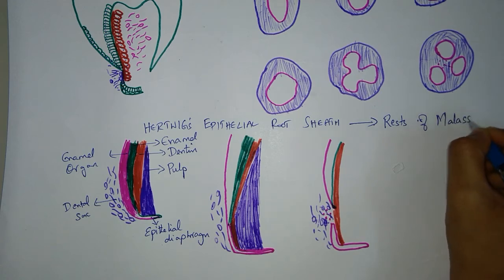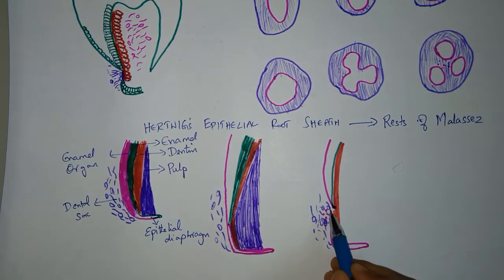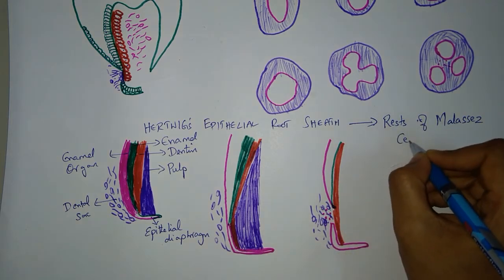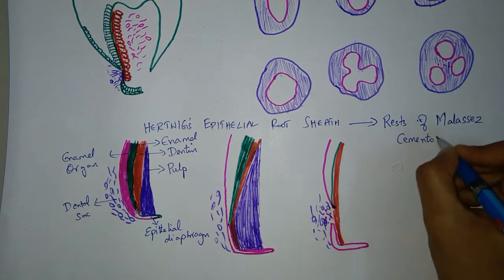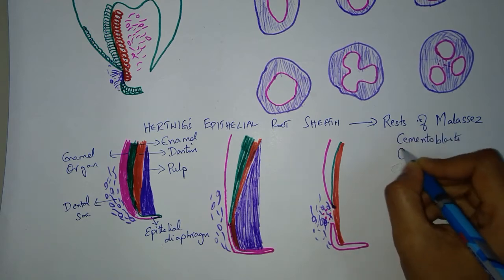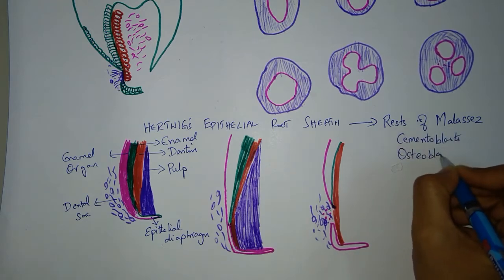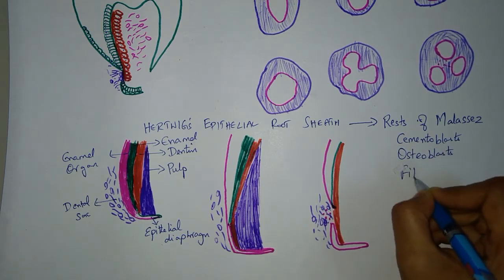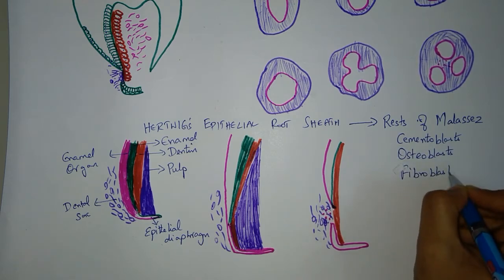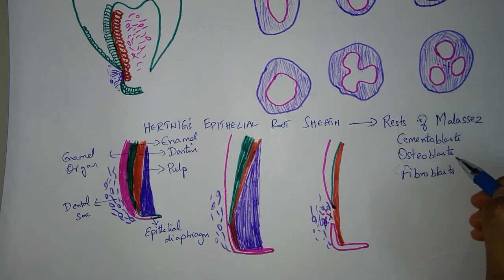Now after the disintegration of this Hertwig's epithelial root sheath, the cells of the dental sac will come in contact with the dentin and they will differentiate into three cell types, which are the cementoblast, the osteoblast, and the fibroblast. Cementoblast will result in the formation of the cementum, osteoblast will form the alveolar bone, and fibroblast will form the periodontal ligament fibers.